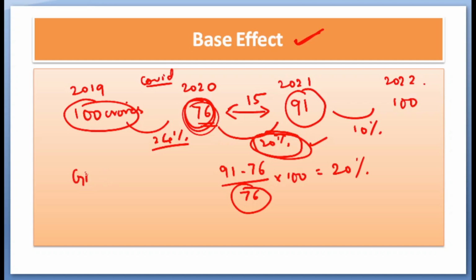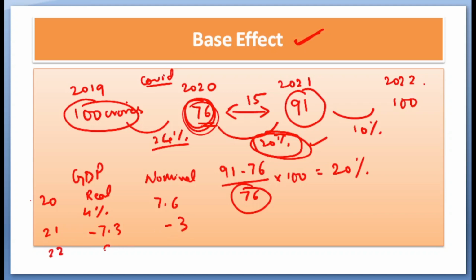To take the realistic figures, the GDP estimates of the Indian economy in 2020, the real GDP was around 4% and the nominal was around 7.6, and in 2021 it was estimated to be minus 7.3 and minus 3%, and in 2022 it is estimated to be 9.2 and 7.6%.